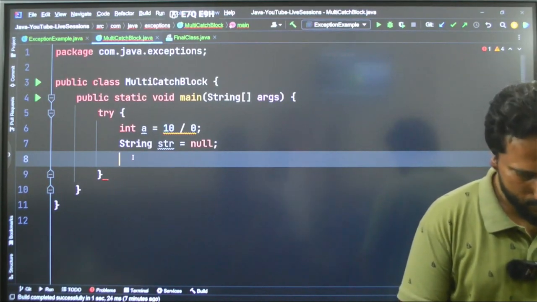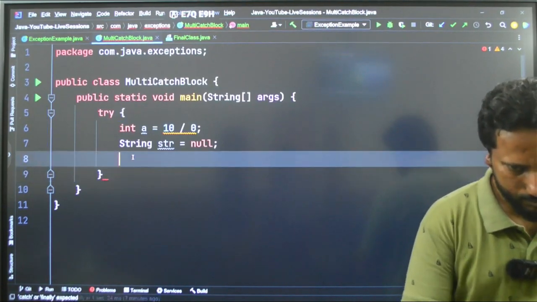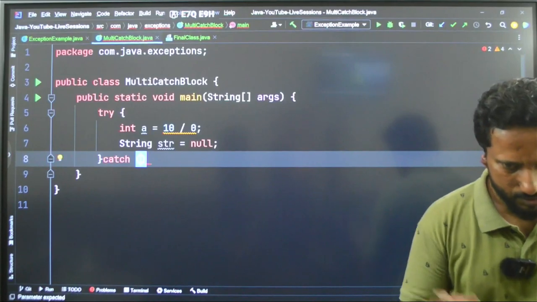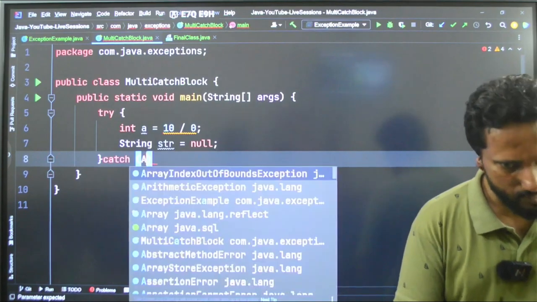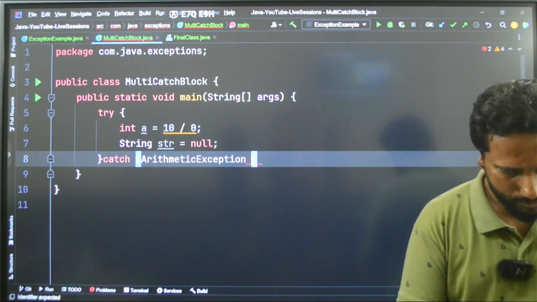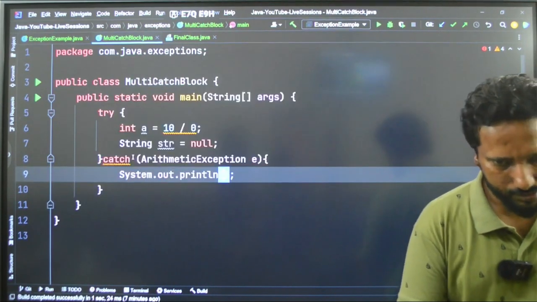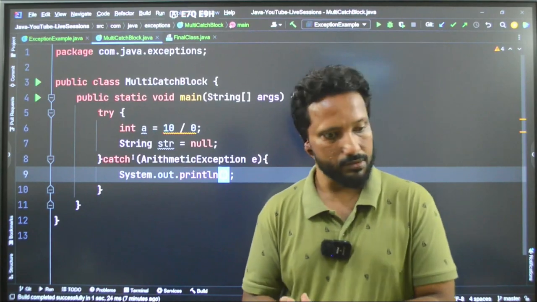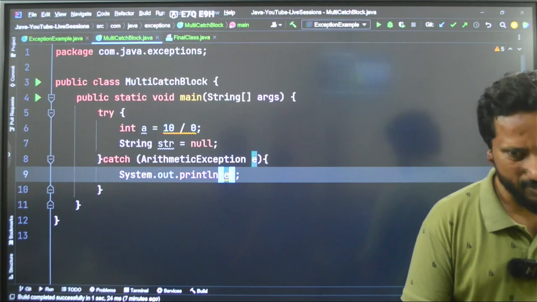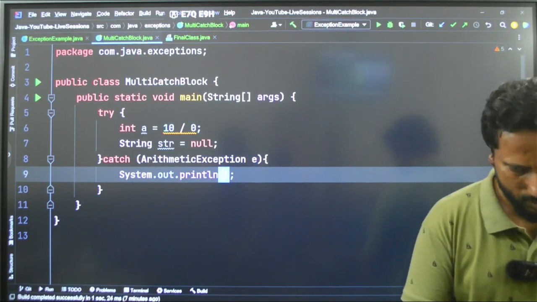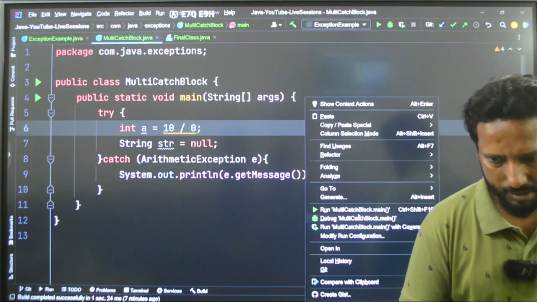What I'm doing is, first I'll catch this exception. What is the first exception that will come here? Divide by 0 exception, right? So ArithmeticException e, and here I'll just say System.out, printing e, just the message. Or you can say e.getMessage, there is something called getMessage. Let's see what it gives.